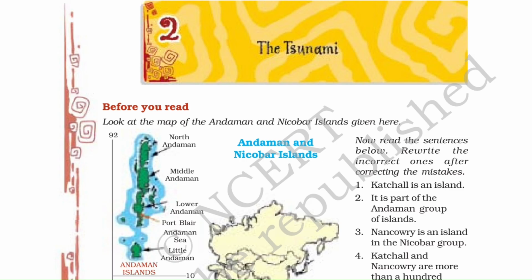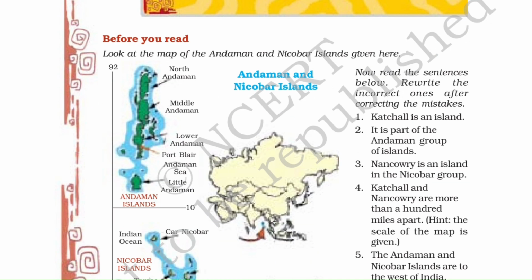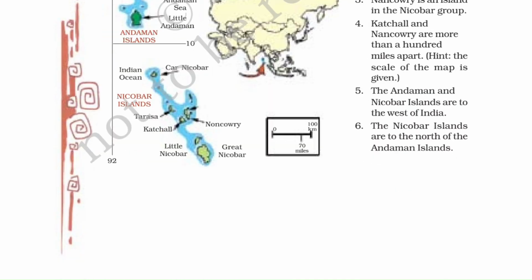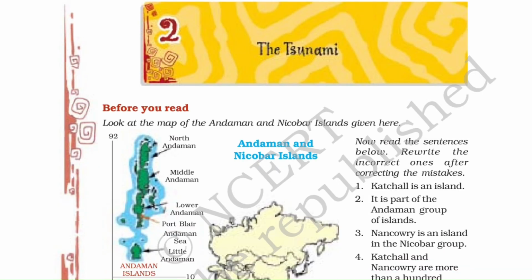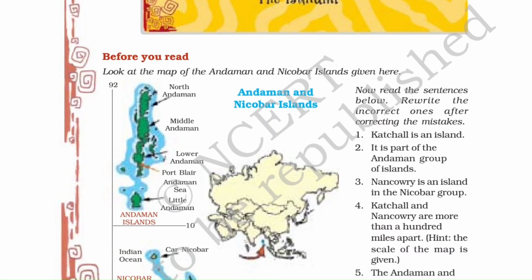So here they are saying, before you read, look at the map of the Andaman and Nicobar Islands. You will see this map, and it is very clear. They are showing you all these things, and we have to answer some questions. Now read the sentences below and rewrite the incorrect ones after correcting the mistakes.